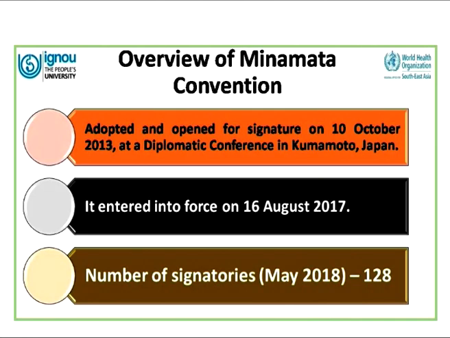Now comes the third convention, that is the Minamata Convention. The Minamata Convention basically deals with mercury. It was adopted and opened for signature on 10th October 2013 at a diplomatic conference in Kumamoto, Japan. It entered into force on 16th August 2017, and the number of signatories by May 2018 was 128.